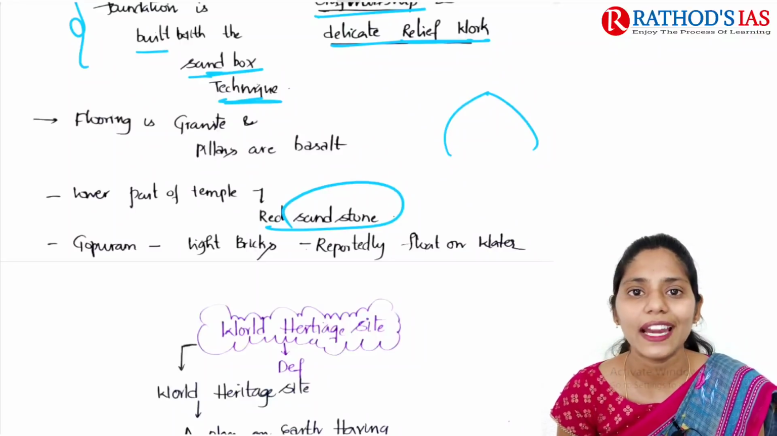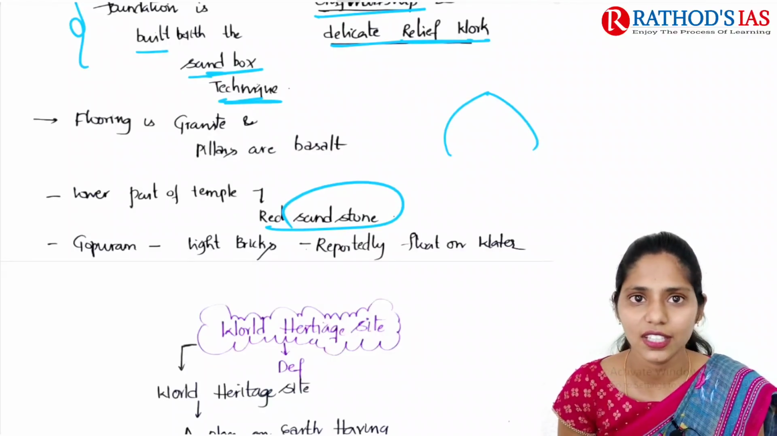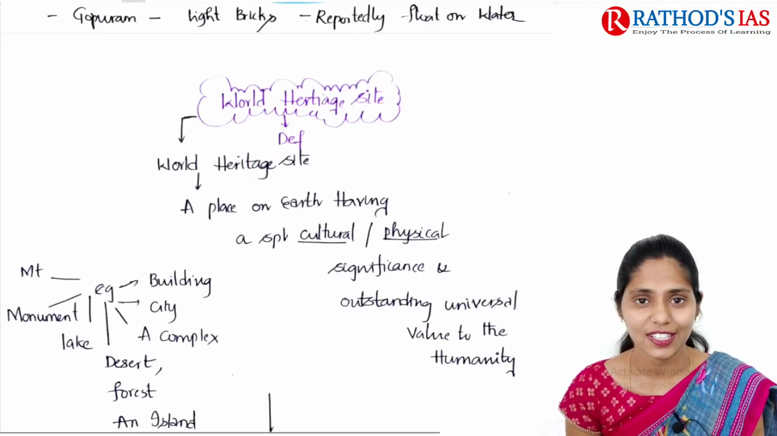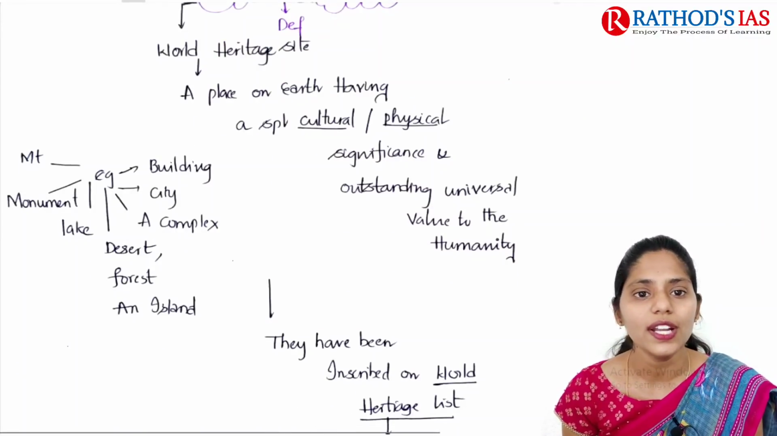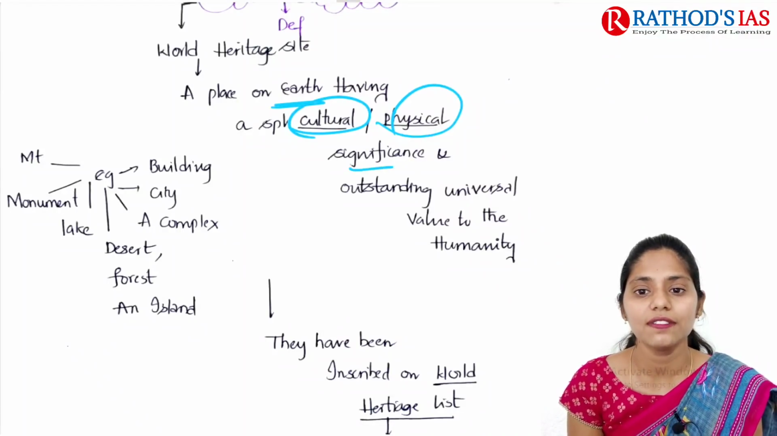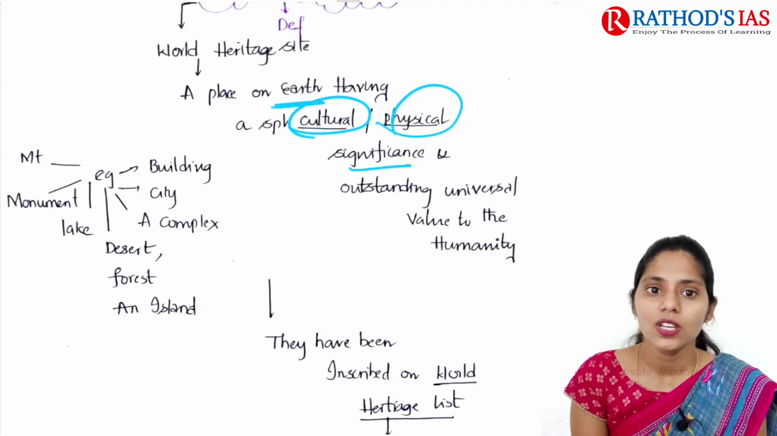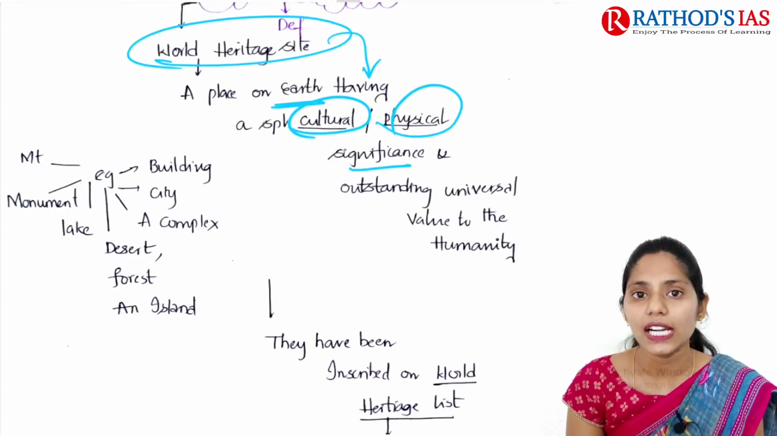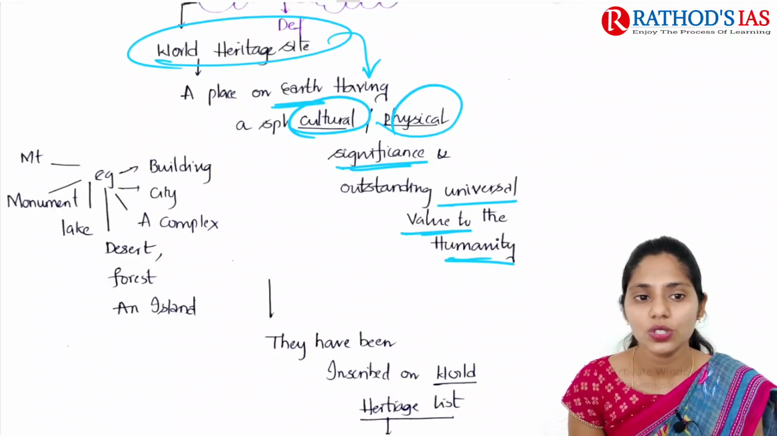One specialty of these light bricks is that they float on water. So now you can imagine how light they are, okay. And one more thing here, we are going to discuss something interesting, that is the meaning of World Heritage Site. So this World Heritage Site is a place on earth which has a special cultural, special physical significance and outstanding universal value to humanity.